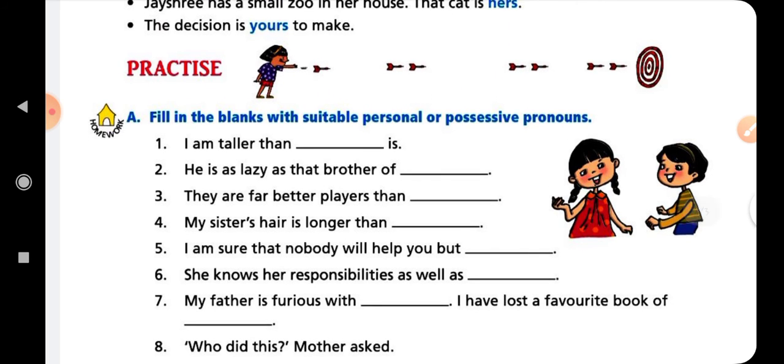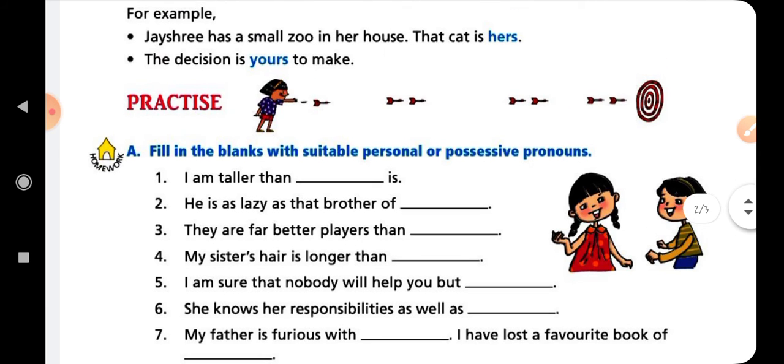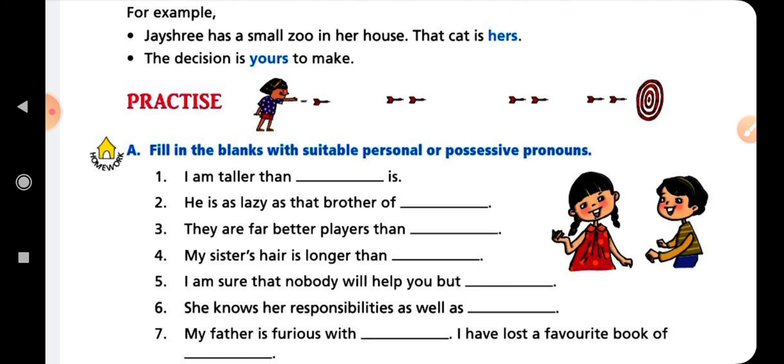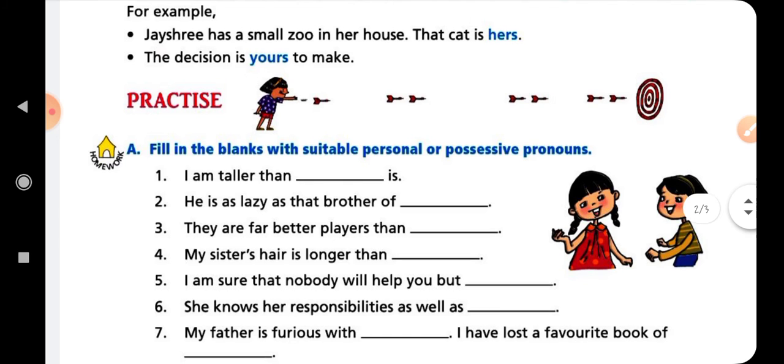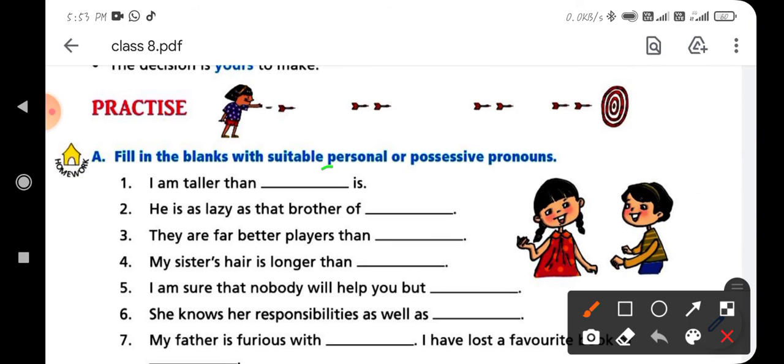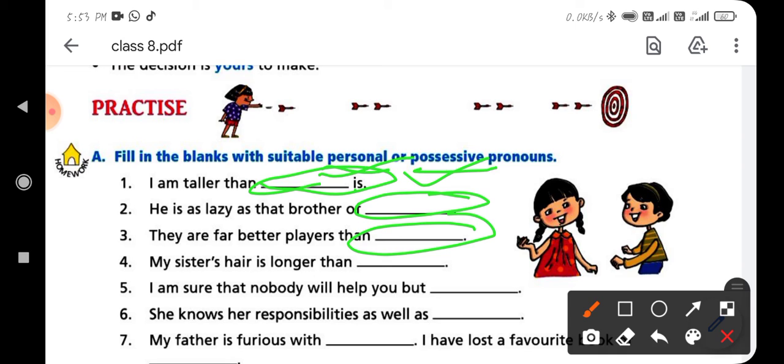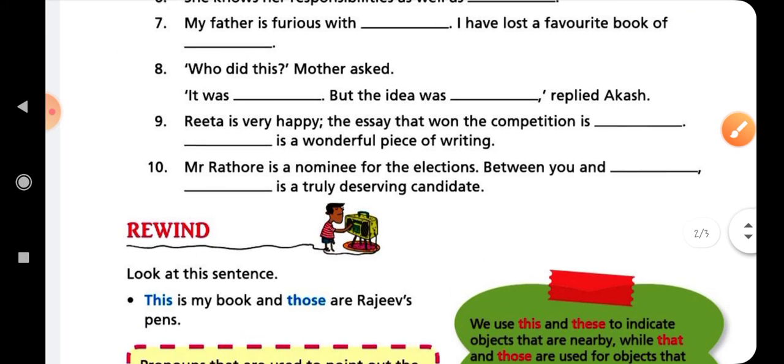What will we do in this exercise? Fill in the blanks with the suitable personal or possessive pronoun. First you read about personal and possessive pronouns, so you know the meaning of each. And after that you have to use here either the personal or the possessive pronoun. Okay, so it is your homework. Clear?